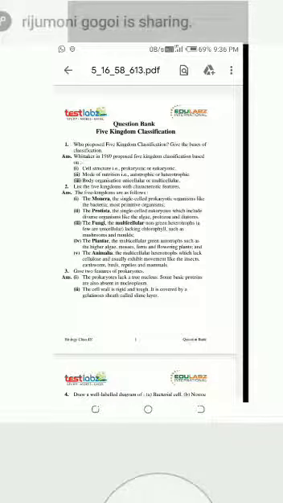Okay, next, number 5, the Animalia, the multicellular heterotrophs which lack cellulose and usually exhibit movement, like insects, earthworms, birds, reptiles and mammals. Cellulose is absent in Animalia, and they usually exhibit movement.